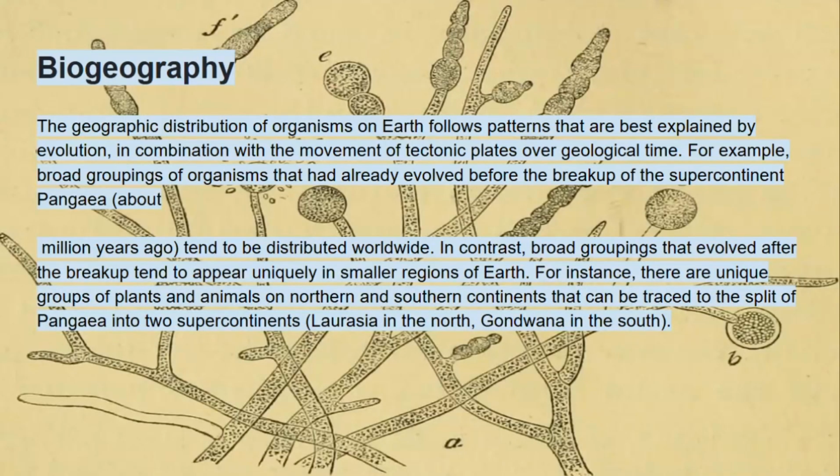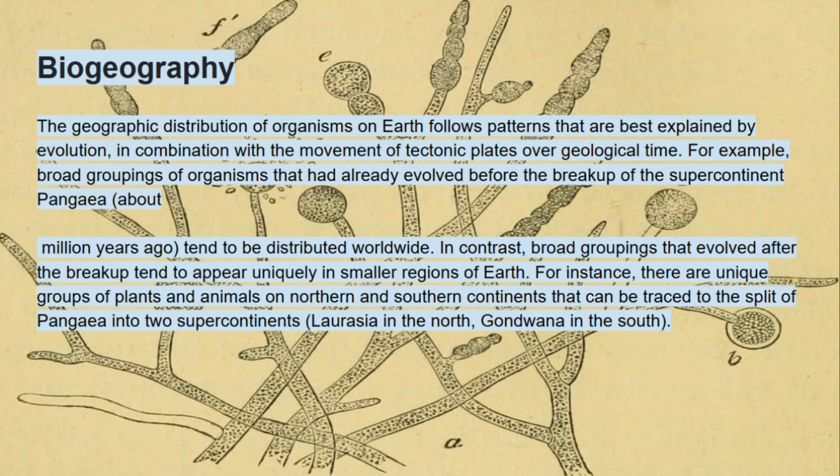Biogeography, the geographic distribution of organisms on Earth, follows patterns that are best explained by evolution in combination with the movement of tectonic plates over geological time. For example, broad groupings of organisms that had already evolved before the breakup of the supercontinent Pangaea about a million years ago tend to be distributed worldwide. In contrast, broad groupings that evolved after the breakup tend to appear uniquely in smaller regions of Earth.